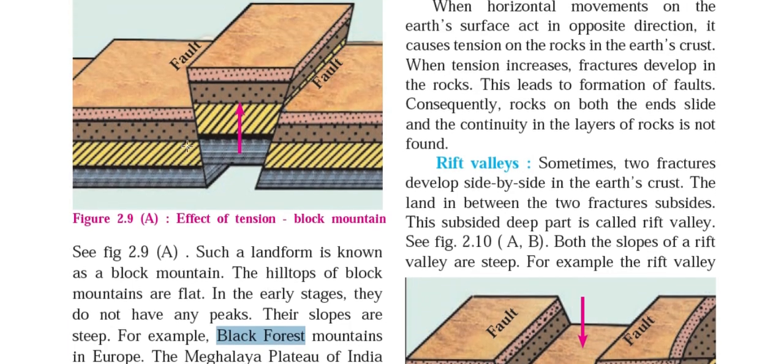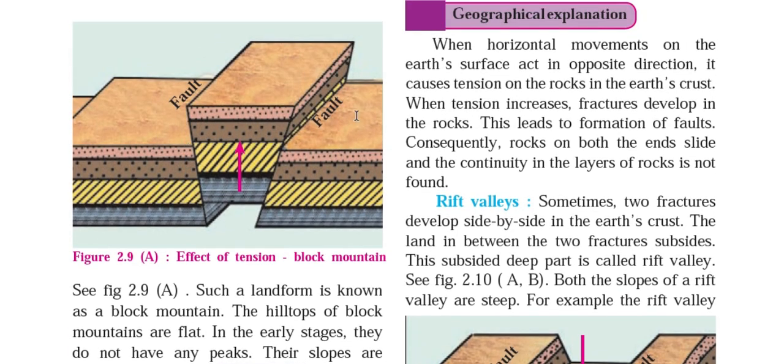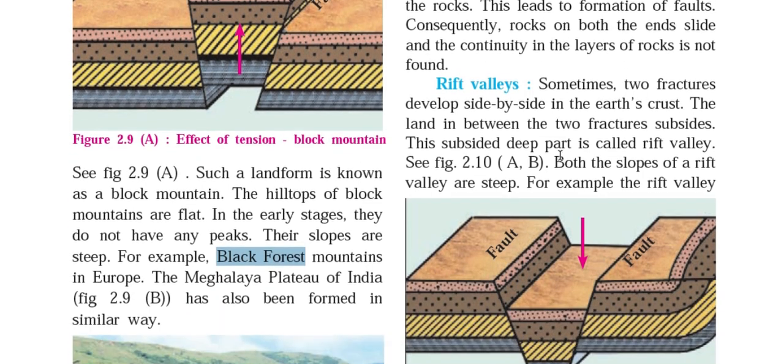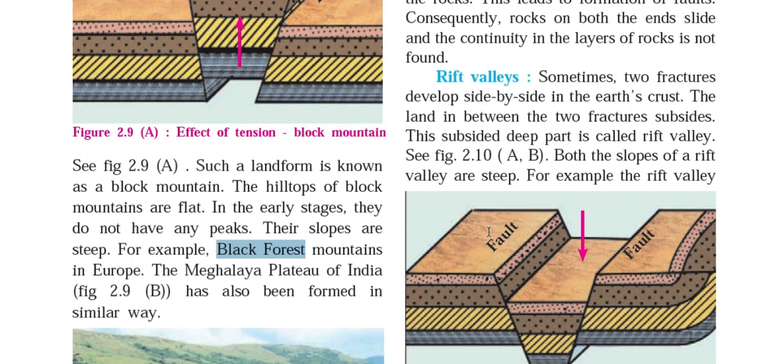Okay, here is another case you can see. When horizontal movements on the earth's surface act in opposite directions, it causes tension on rock in the earth crust. When tension increases, fractures develop in the rock. This leads to formation of fault. Consequently, rocks on both ends slide and the continuity in the layer of rock is not maintained. Because of this discontinuity along the rock layers, you can see the subsidence of some particular landmass over here, and it forms the rift valley.